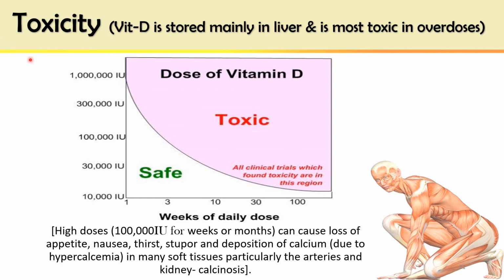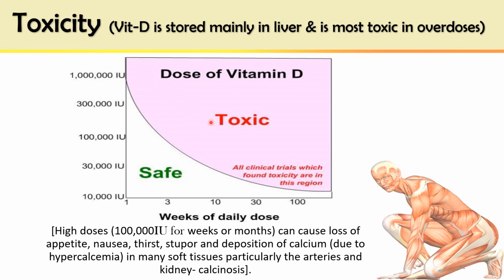Vitamin A and vitamin D are toxic, while vitamin E and K, both fat-soluble vitamins, are non-toxic. They do not produce toxicity in higher doses, while vitamin A and vitamin D may produce toxicity. Especially vitamin D, it is stored mainly in the liver and is the most toxic in overdoses.